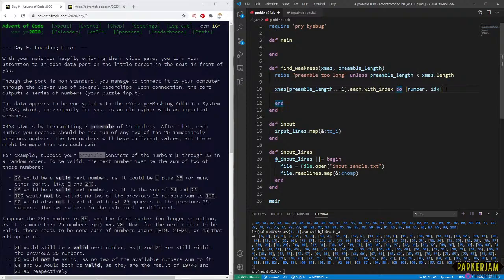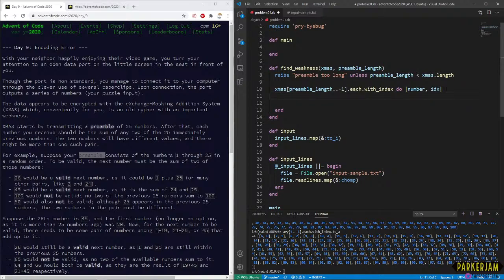So the preamble is actually going to be everything that came before this that we're testing against. We're going to be going from index to index plus preamble length.